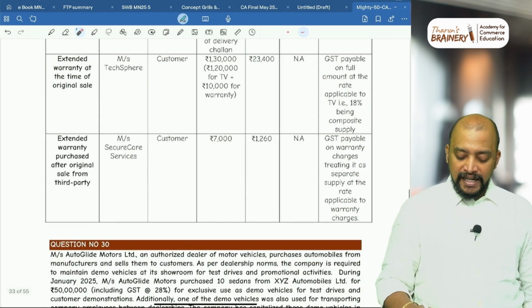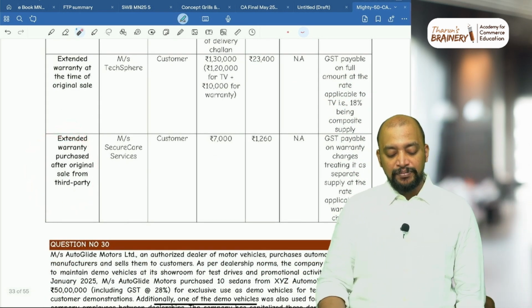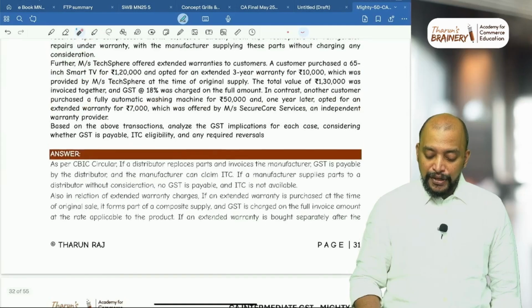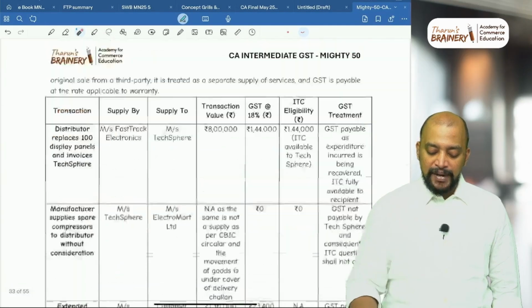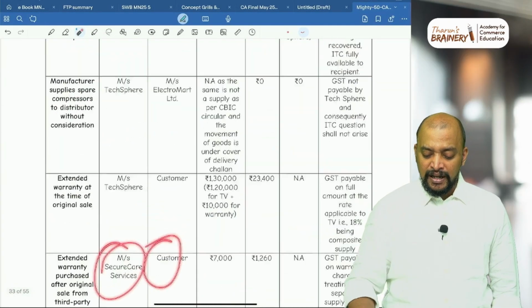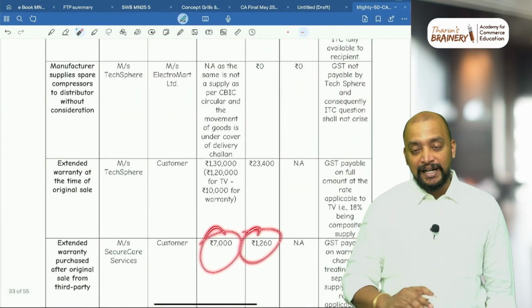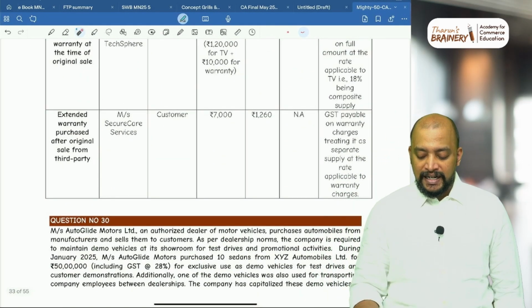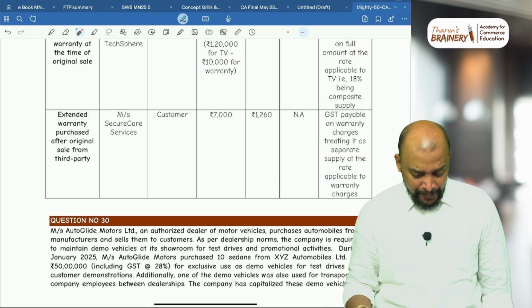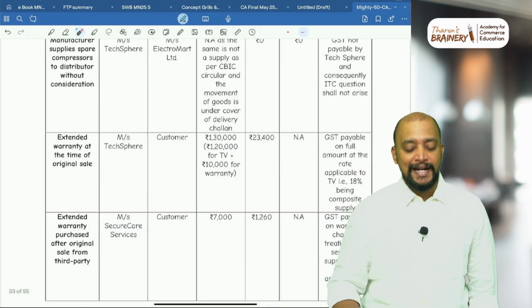Whereas the extended warranty purchased after the original sale from a third party: here the supplier is Secure Services, an independent warranty provider, and the customer. What is the amount for that? 7,000. That 7,000 only will be taxable separately, and GST is payable on warranty charges, treating it as a separate supply at the rate applicable to warranty charges.